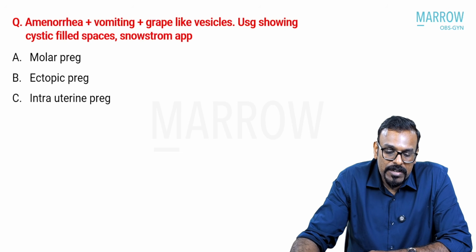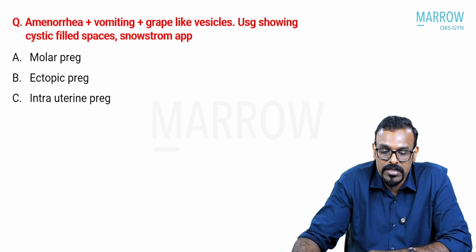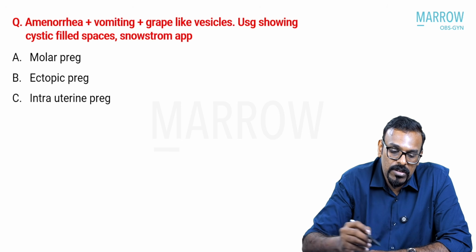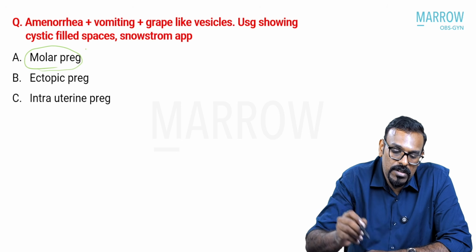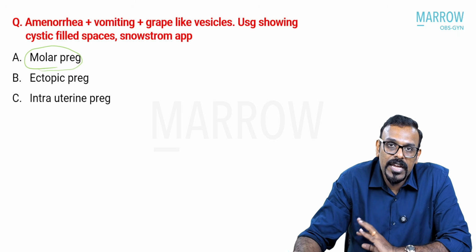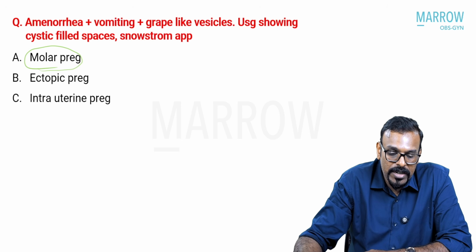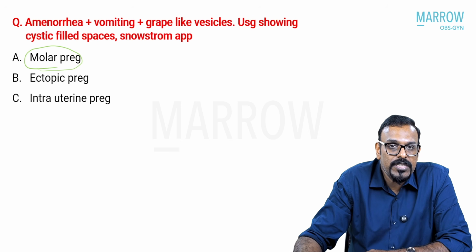A comparatively simple kind of question. Patient with amenorrhea, vomiting and grape-like vesicles, and ultrasound showing cystic fluid-filled spaces and a snowstorm appearance. The question itself carries all the terminologies pertaining to a hydatidiform mole or molar pregnancy. So that is actually an easy question.